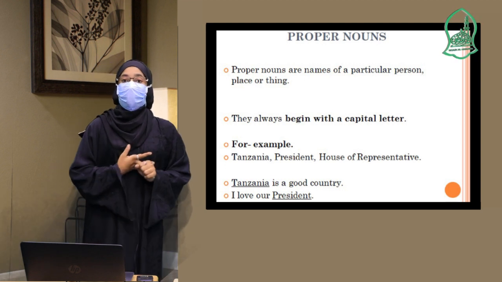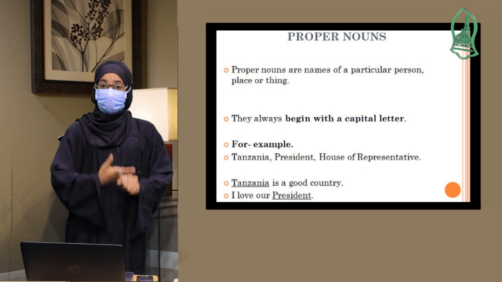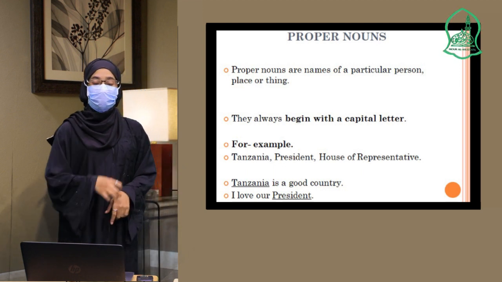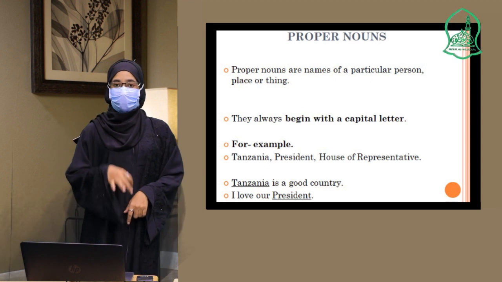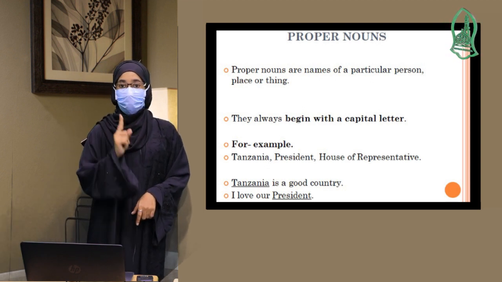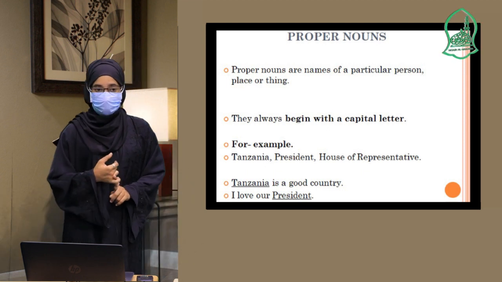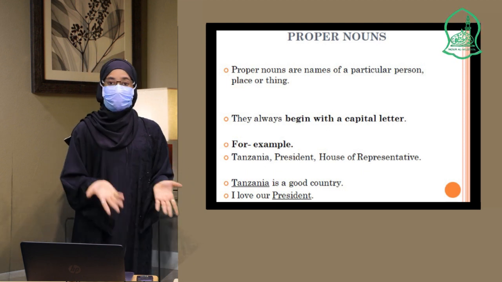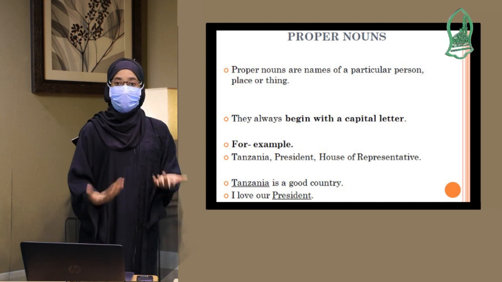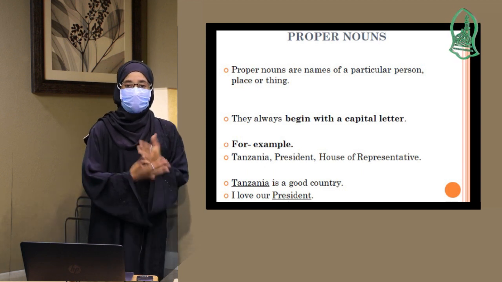For example, the names of countries. The names of countries are proper nouns. They should be written with a capital letter. The first letter of that noun should be a capital letter. So for example, the names of countries, we have Tanzania. We can also say countries like America, Saudi Arabia, and cities like London.